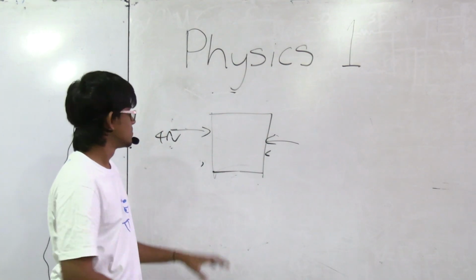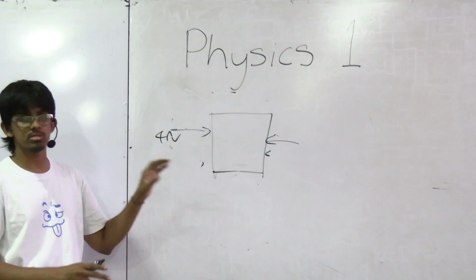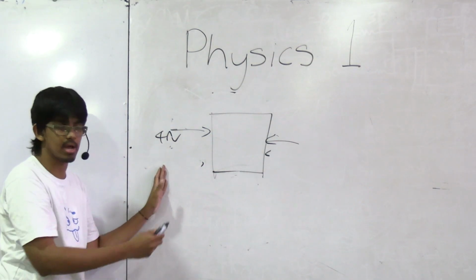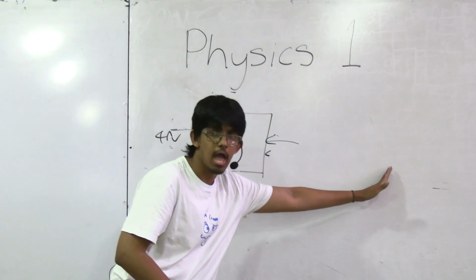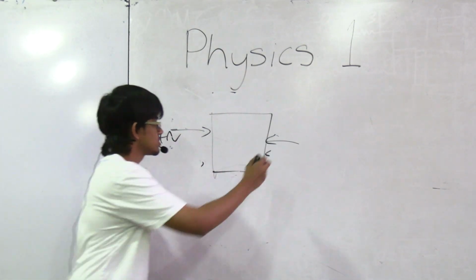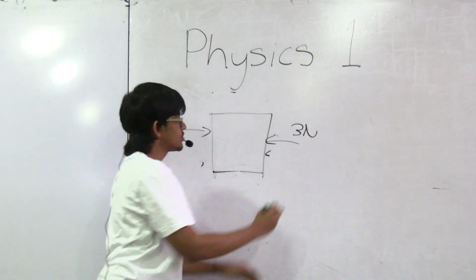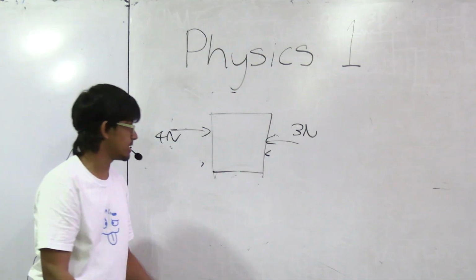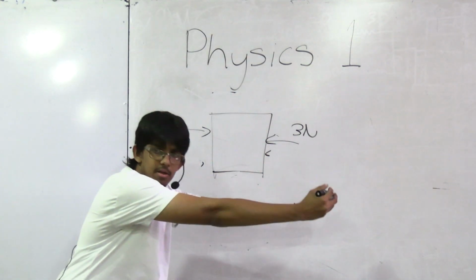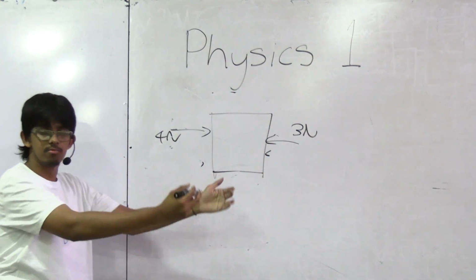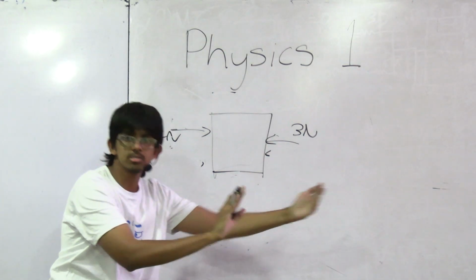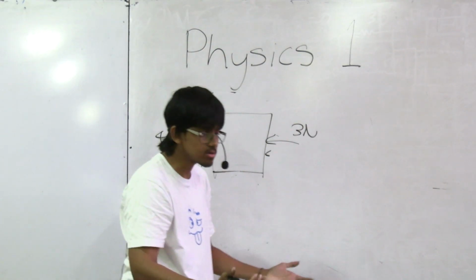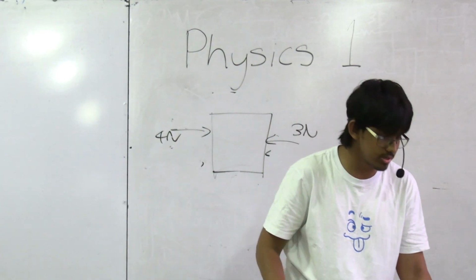So if my friend wants to stop me from pushing in this direction, rather than supporting me from this side, they will come from the other side and push it in this direction. They will apply 3 newtons in the opposite direction that I'm pushing it in. I'm applying 4 newtons this way, he's applying 3 newtons this way. The resultant is going to be 4 minus 3, which is 1 newton in this direction. So that resultant force will be 1 newton.